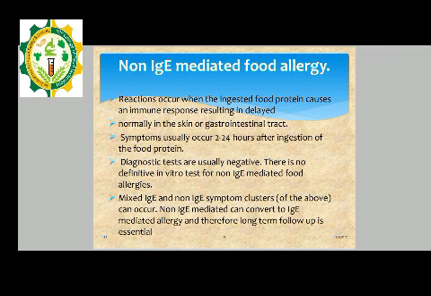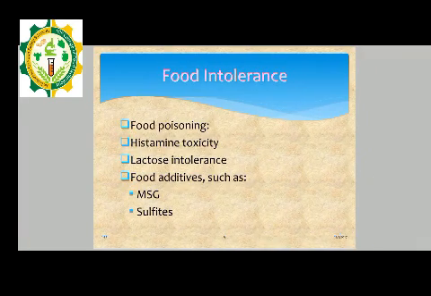There is no definitive in vitro test for non-immunoglobulin mediated food allergy. Mixed immunoglobulin and non-immunoglobulin symptoms, or clusters of the above, can occur. Non-immunoglobulin mediated allergy can convert to immunoglobulin mediated allergy, and therefore long-term follow-up is essential.